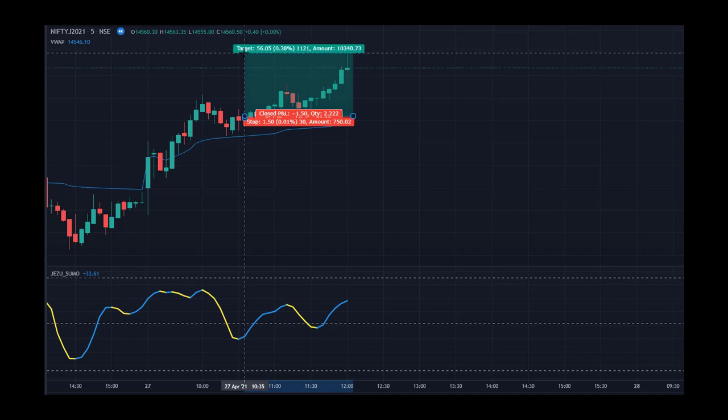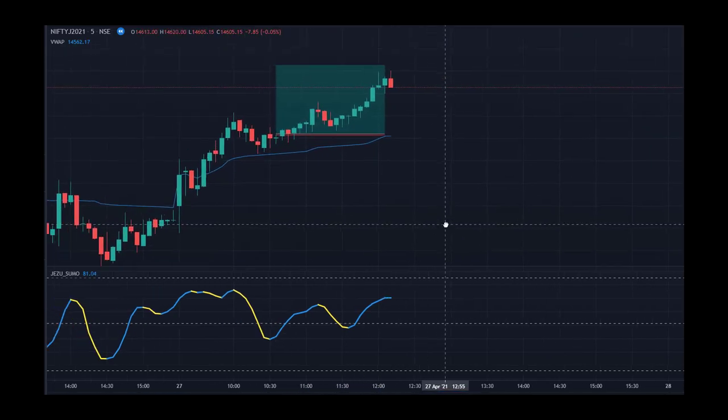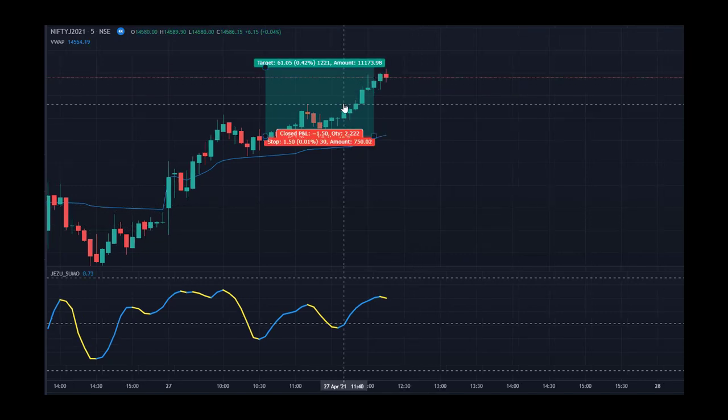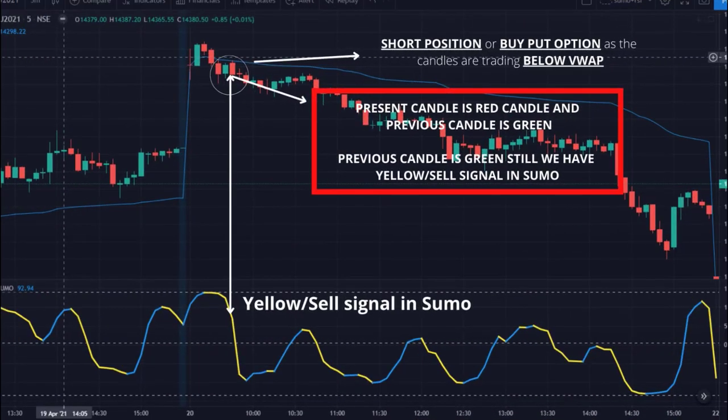So I'll again extend the target as I don't see any weakness in sumo. Okay, now I see a bearish entry, so I'll exit here. Now let's find out the entry for bearish position. As we can see, the price is trading below the VWAP. So we will be looking only for the bearish trades.